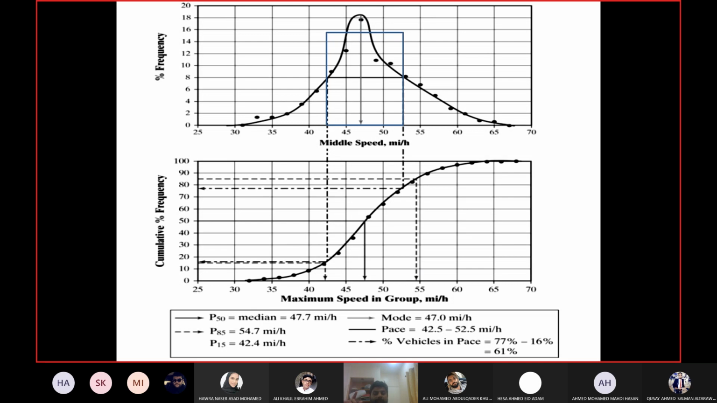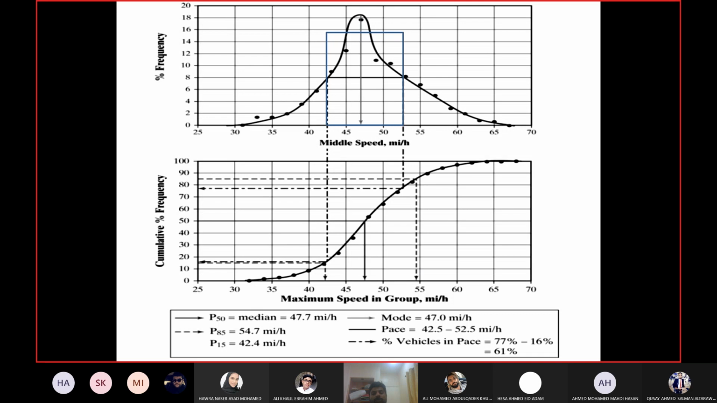Okay, so 16% is not the percentage of drivers driving at 42.5. This is the percentage of drivers driving up to 42.5, because all previous values have been added. This is why we are calling it cumulative frequency. Then you go to the upper limit of the pace, which is 52.5. You drop a perpendicular on the y-axis, and the cumulative frequency is 77%. So again, same concept. 77% doesn't mean 77% of drivers are driving at 52.5. It means 77% of drivers are driving up to 52.5.